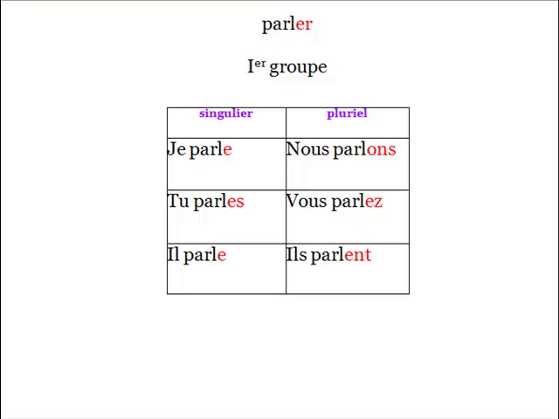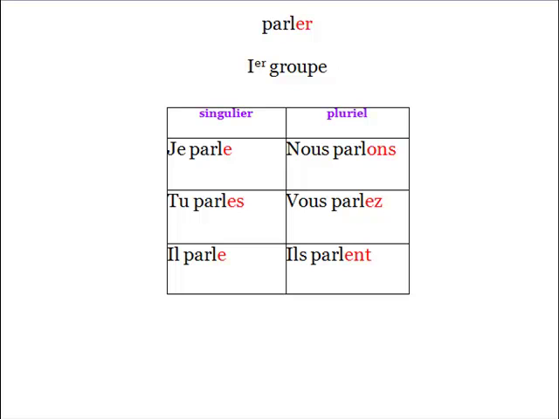So parler means to speak. And let's draw a parallel with English here. In English, when we say to speak, it can mean two things. It can mean to be able to speak a language, like we can say, I speak German, I speak Japanese, but it also means the act of speaking, like who is speaking at the moment, Mark is speaking. Okay? So in French, it's the same thing, two meanings. Right. So let's take a look at the forms.